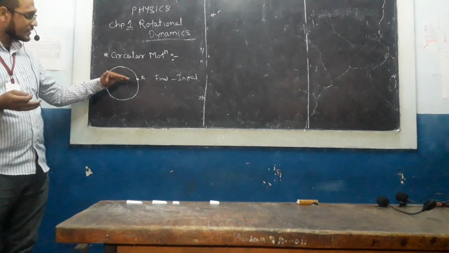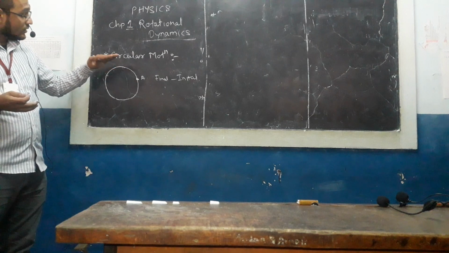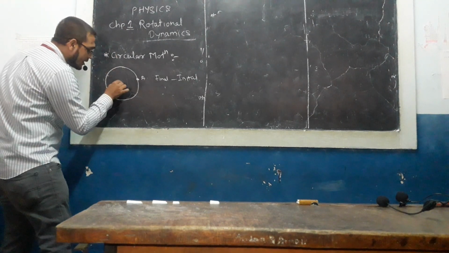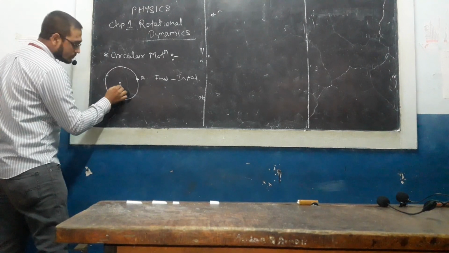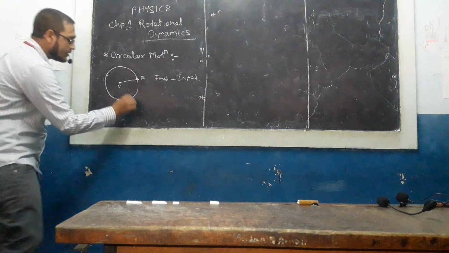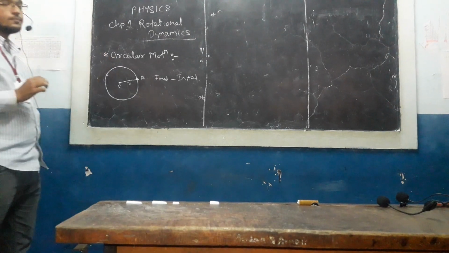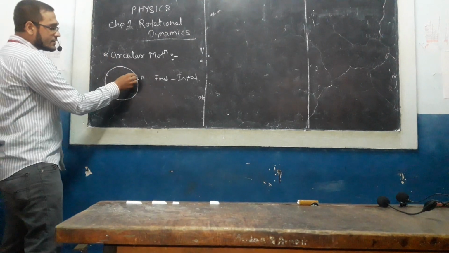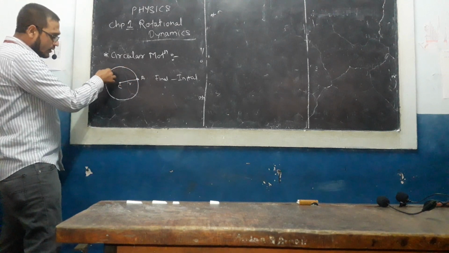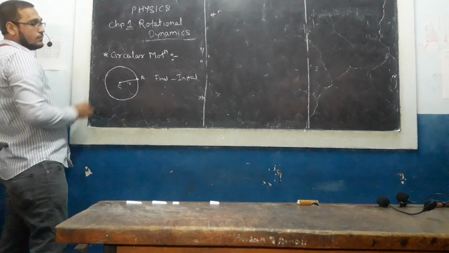So in this case, we find the displacement in terms of an angle. Suppose this is the center. I am joining this, so I get this radius r. Now initially this is at point A. Slowly as it is moving, it is tracing a certain angle.